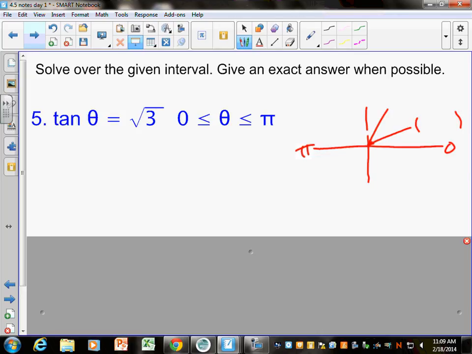You guys are crazy unit circle people. I would draw a triangle here, but I'm trying to stop myself.